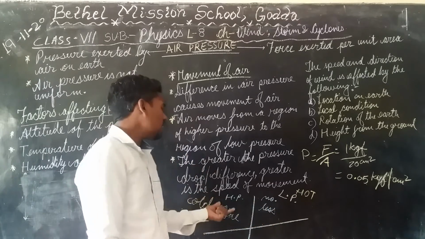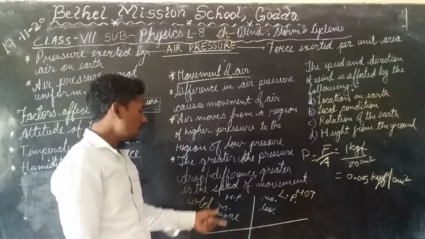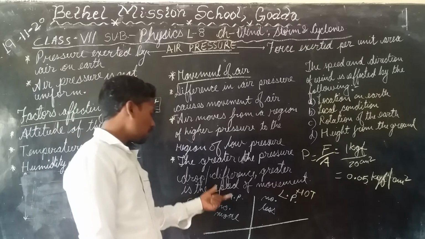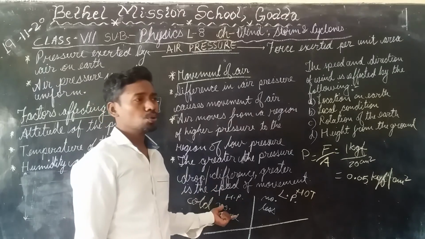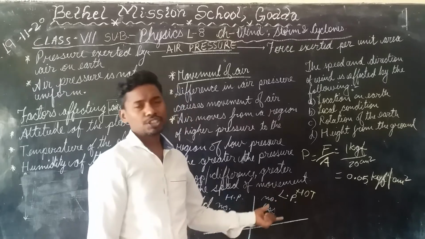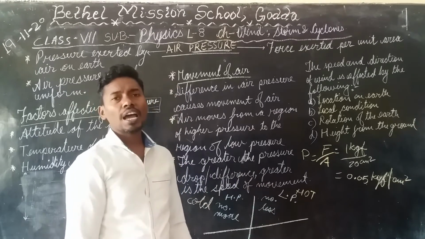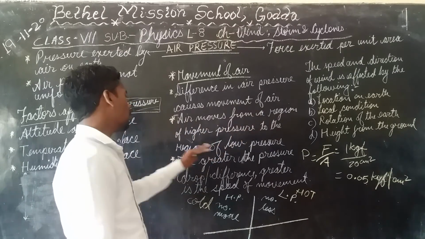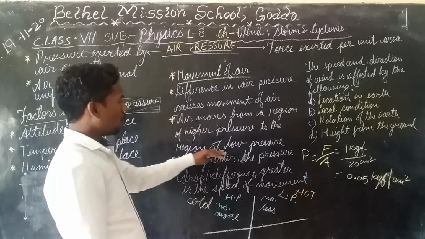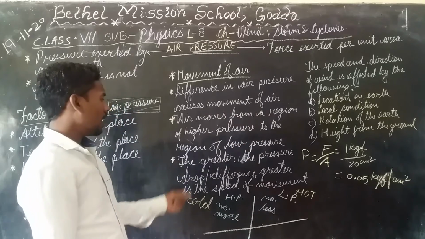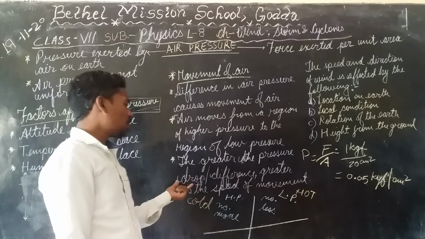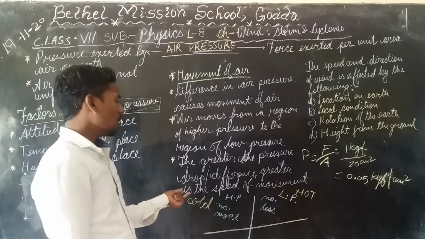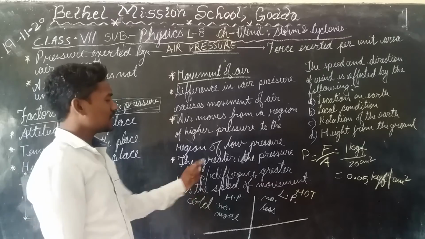So to maintain this balance, air moves from the area of higher pressure to the area of lower pressure. This is what happens. Air moves from a region of high pressure to a region of low pressure, and the greater the pressure drop or pressure difference, the greater is the speed of the movement.